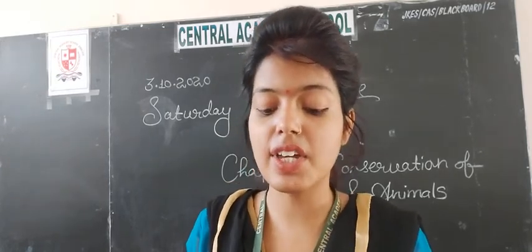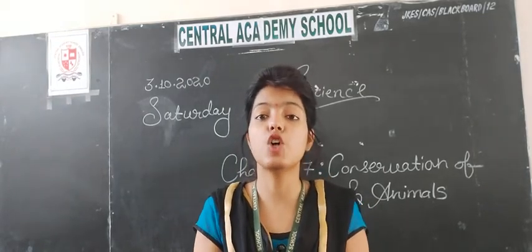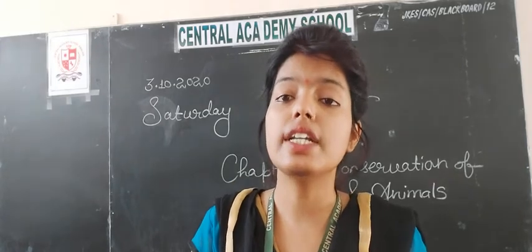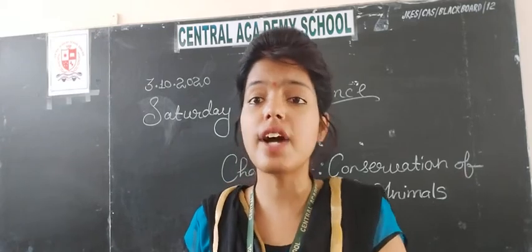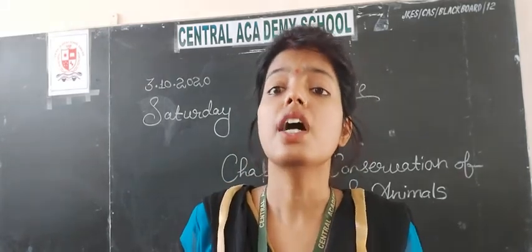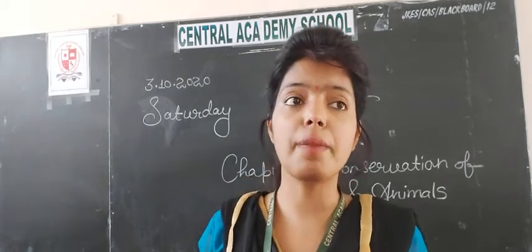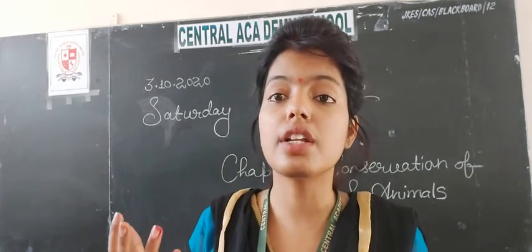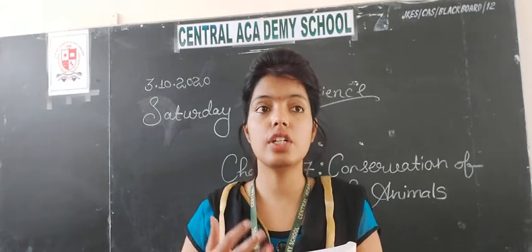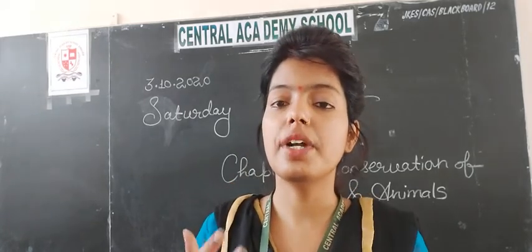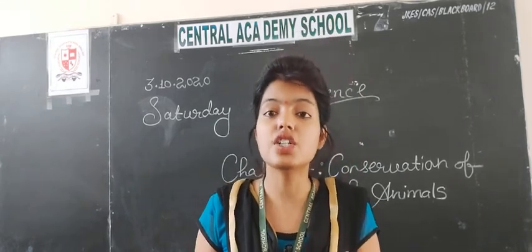Now Project Tiger, saving the disappearing tiger. There are some projects started by the government to protect the tiger from disappearing, because if the government had not taken any certain step, then the time is not far when the tiger could disappear from the earth. So the government has maintained wildlife sanctuaries and passed some rules for the protection of wildlife, for the protection of wild animals and also domestic animals, and has also set up national parks in different states for the protection of endangered species.